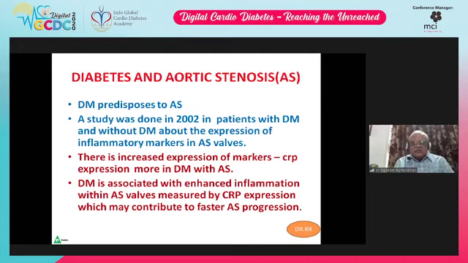There is increased expression of C-reactive protein in diabetes mellitus, especially with aortic stenosis. Diabetes mellitus is associated with enhanced inflammation within aortic stenotic valves, measured by C-reactive protein expression, which may contribute to faster aortic stenosis progression.